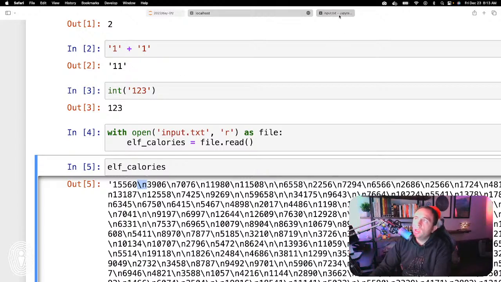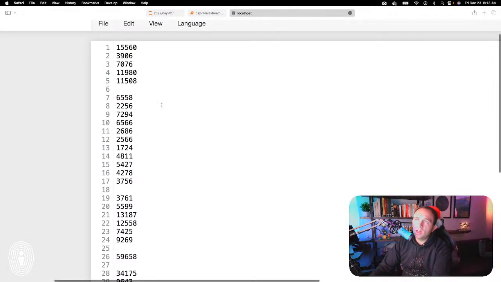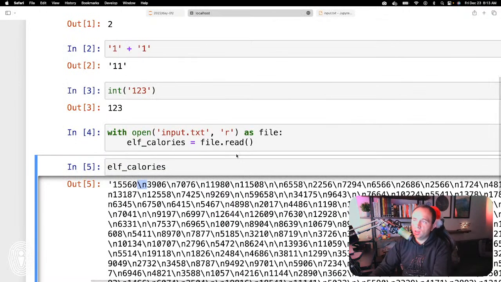And so even though in our file here we can't see that, the way that the text file knows to go to a new line is there is like this invisible \n character representing the new line, and that's how you know to go to the new line. So that's why I went ahead and did it like this.